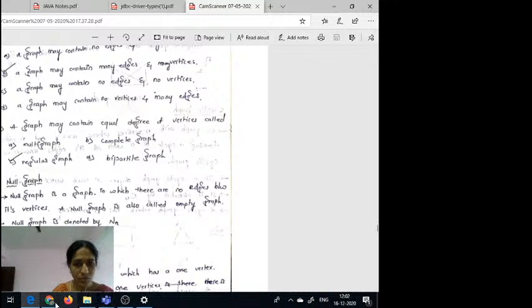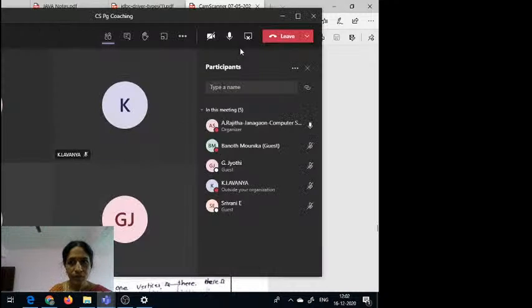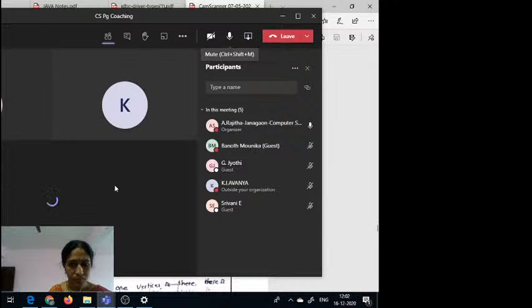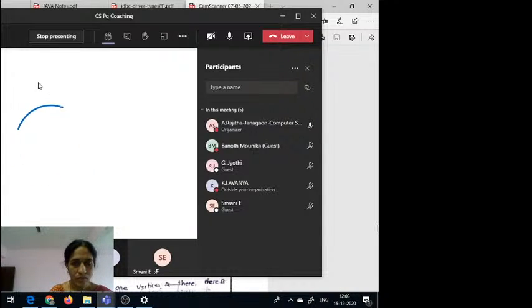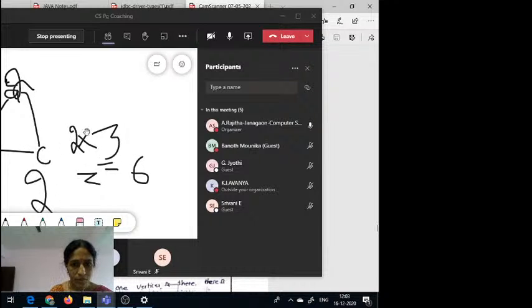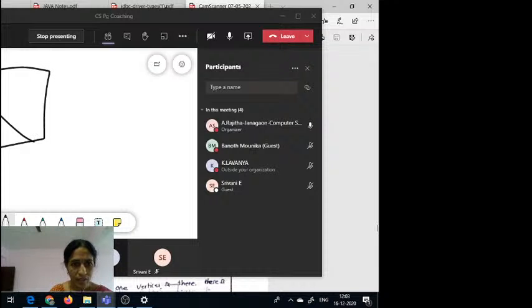Suppose you can observe here what is the equal degree. Suppose observe here, this is some graph here and here.